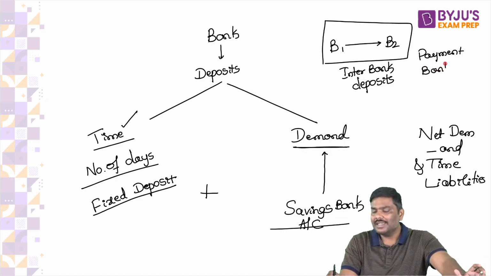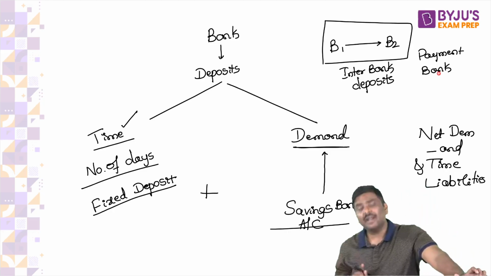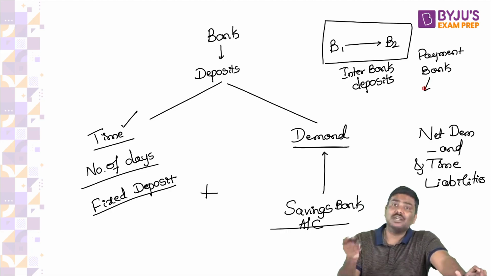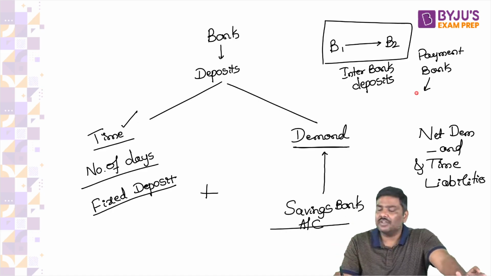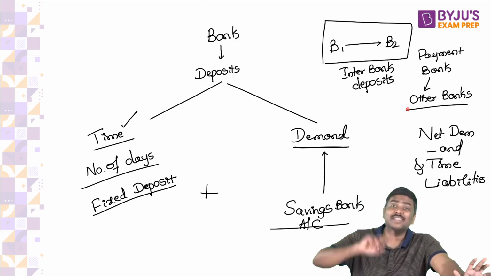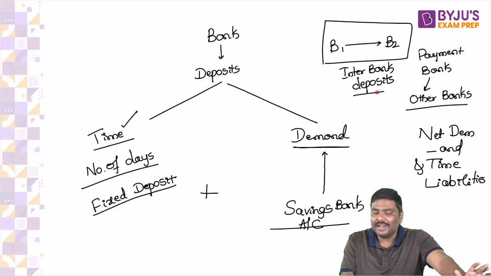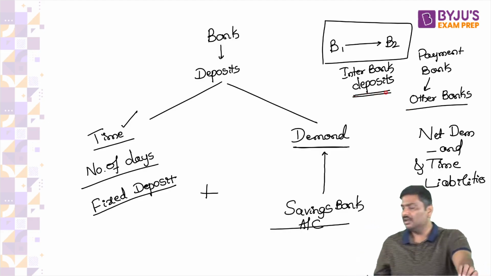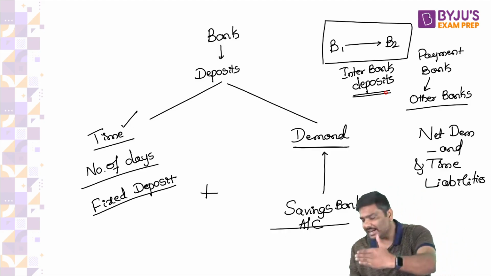One of the conditions of a payment bank is that they will have to keep 25% of their deposits with another bank. Now, can I call such deposits interbank deposits?